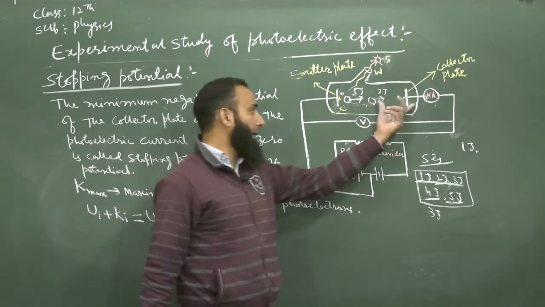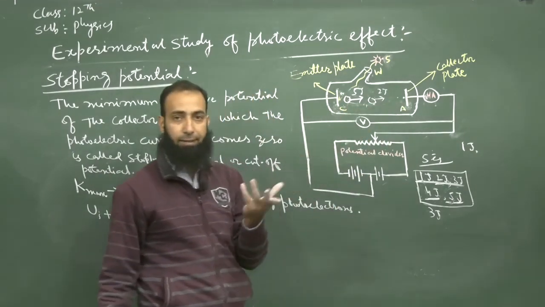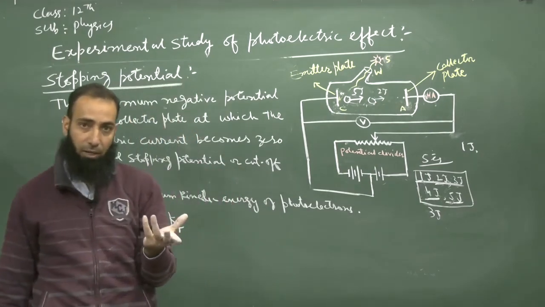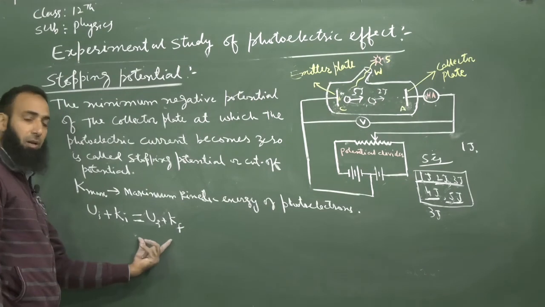The electric field we have created with the help of this battery is a conservative field, and in a conservative field, mechanical energy is always conserved.